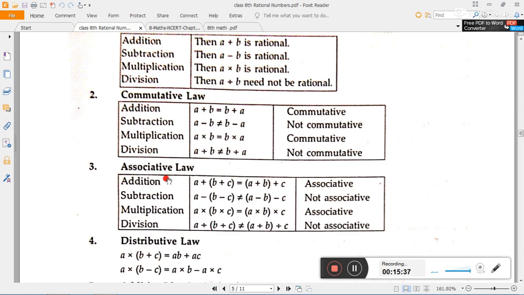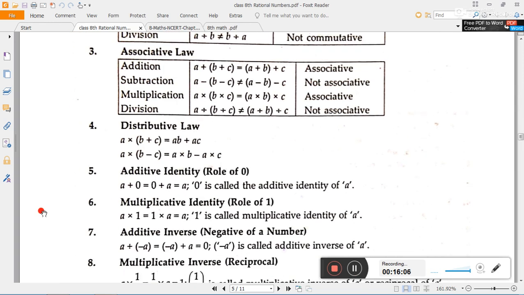Now in the associative law of addition, here first of all we add two rational numbers, and then the result is added to the first one. Even if we add two rational numbers first and then add the third number, we get the same answer. That's why addition and multiplication are associative for rational numbers, but subtraction and division are not. Distributive law is also the same for all: the distributive property of multiplication over addition and subtraction is true for rational numbers.